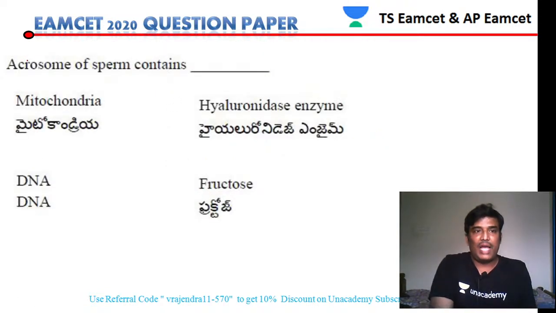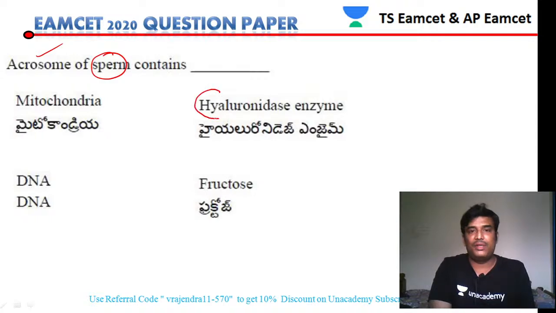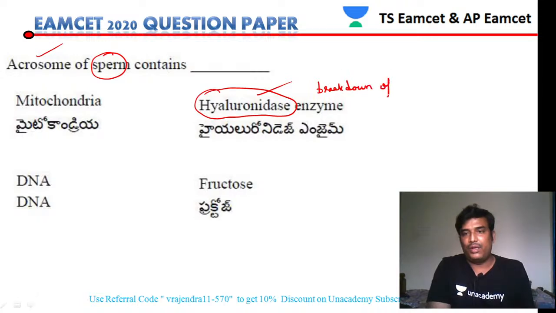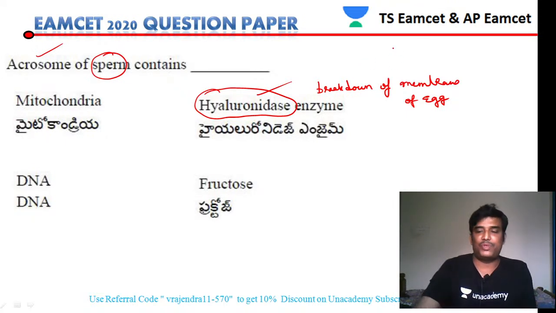Next. Acrosome of sperm. The acrosome of the sperm contains an enzyme. The name of the enzyme is hyaluronidase. This enzyme is involved in breaking down the membrane of the egg. So hyaluronidase is present in the acrosome of the sperm. That is the right statement.